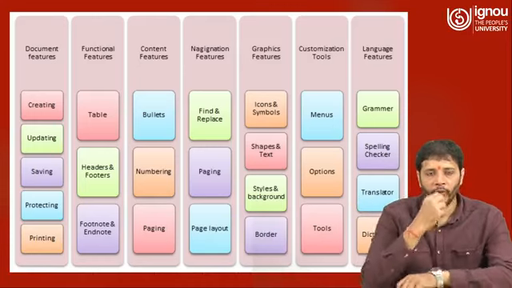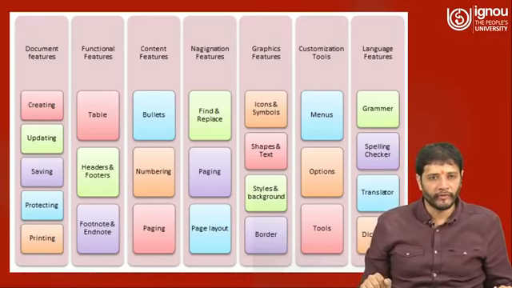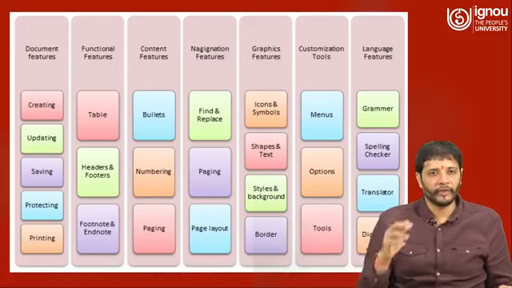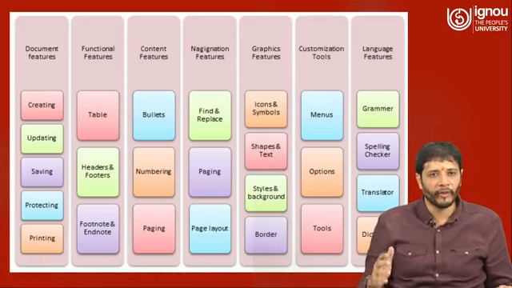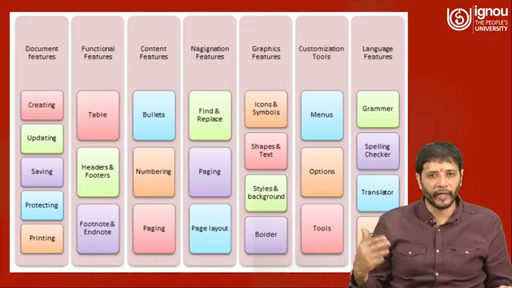So how we are going to do all those things, we will have a hands-on interaction with our learners on the particular things. And then functional features are there, where you can make a table, a header and footer, and endnote and footnote, because these endnote and footnote can be very easily worked. And content features are there, that is bullets, numbering, and paging. And then navigation features are there, which talk about find and replace, paging, and page layout.